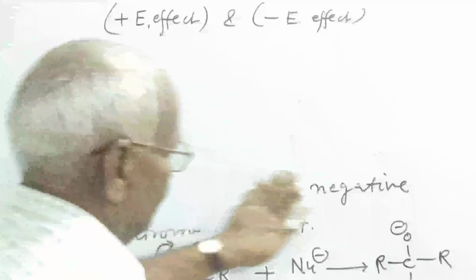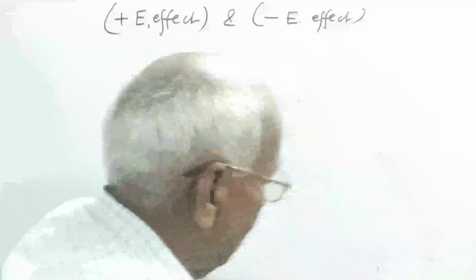So what is the importance of the electromagnetic effect in chemistry?